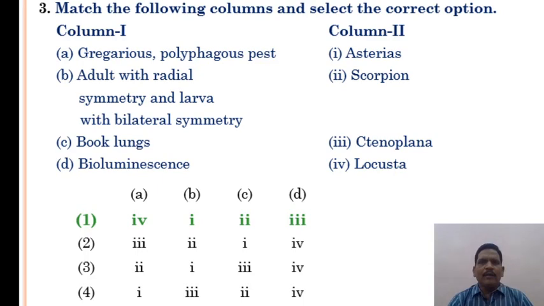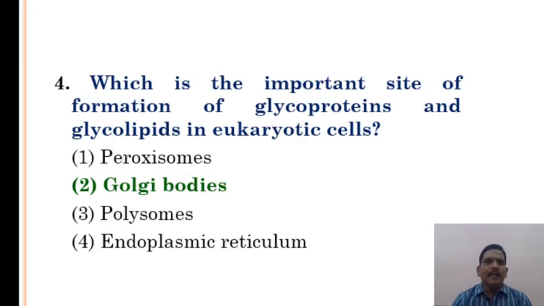Match the following columns. Select the correct options. Column 1 and 2: gregarious, polyphagous pest, adult with radial symmetry and larva with bilateral symmetry, book lungs, and bioluminescence. Option 1 is the correct option.